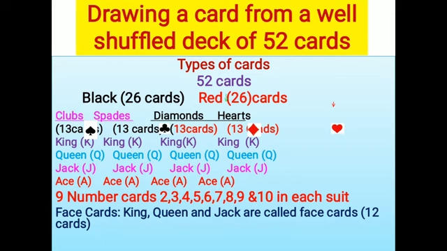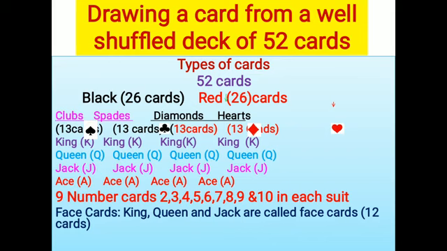Then after 13, 4 are with the letters K, Q, J and A. Balance how many are there? 9 cards. These 9 cards are with the numbers starting from 2, 3, 4, 5, 6, 7, 8, 9, 10. How many cards are there? 9 cards. So in every group, you can see a king, a queen, a jack, an ace, and a number of cards with numbers 2 to 10.